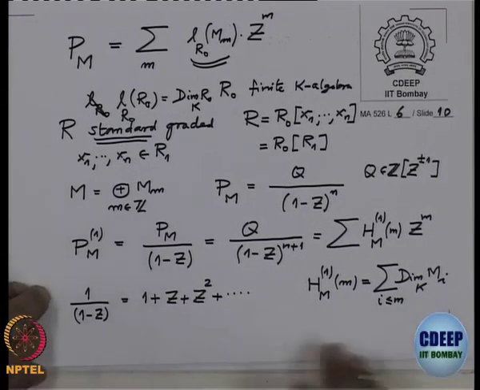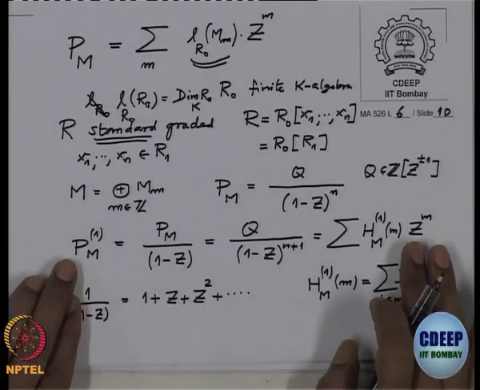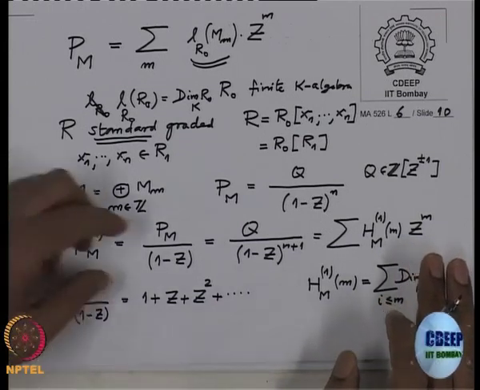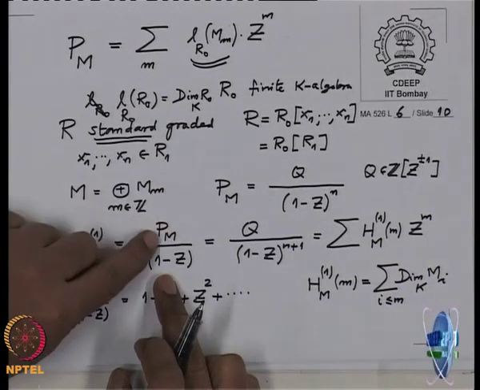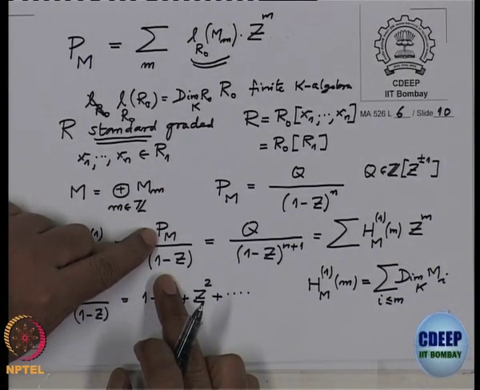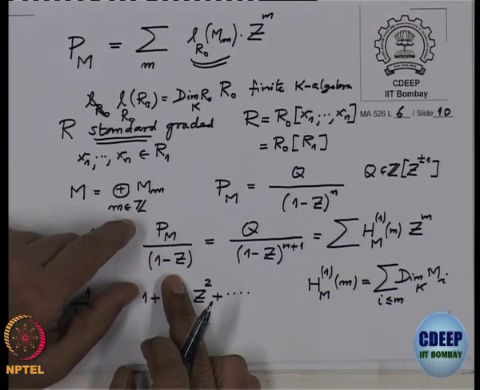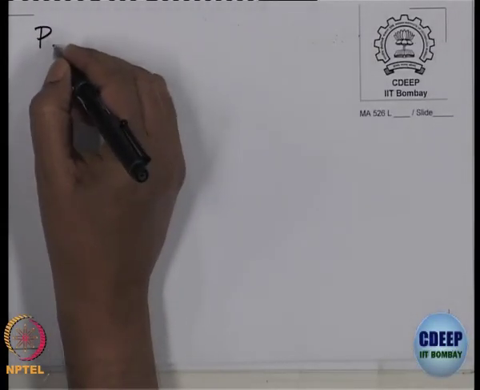Alright, so now with this simplification, what do I do? We have seen this P_M is a rational function of a particular type, and this is a further rational function. Now I want to use partial fractions. Partial fraction, you remember what is partial fraction?